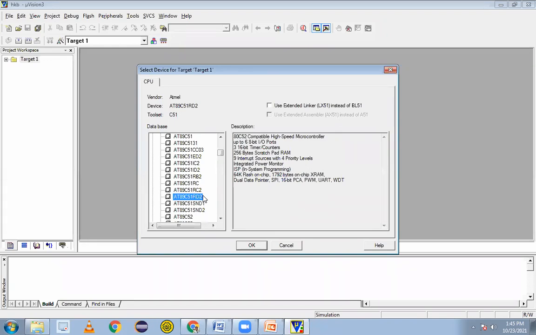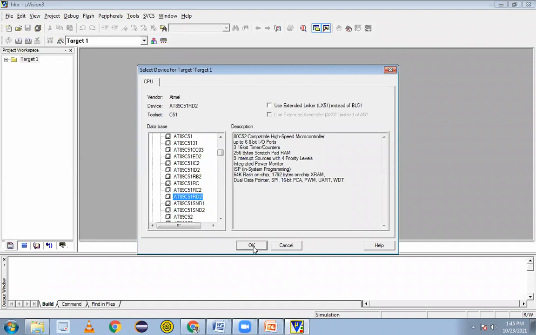Too many things are there in that, but we're going with the Atmel series. We have Philips, Zilog, Motorola. Too many companies manufacture the 8051 controller. Done. Write the third step: select the device 89C51 RD2.